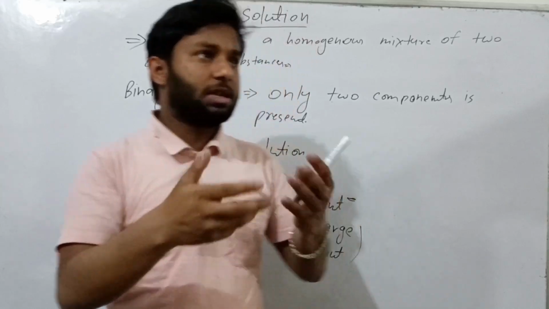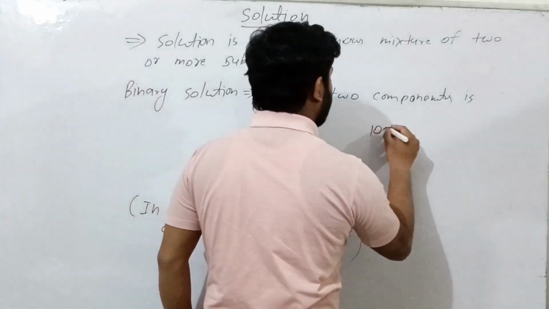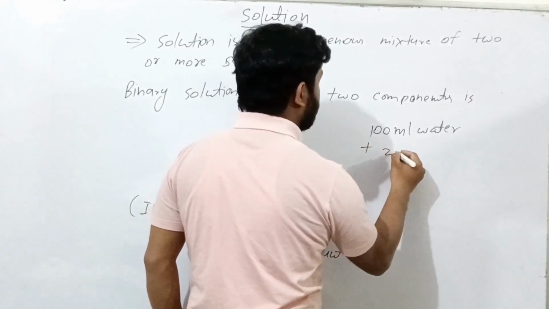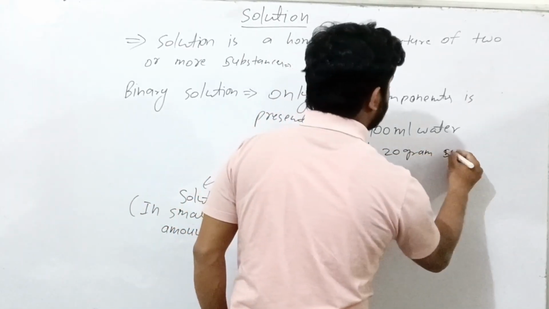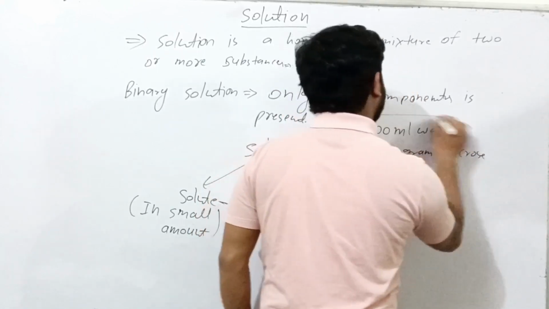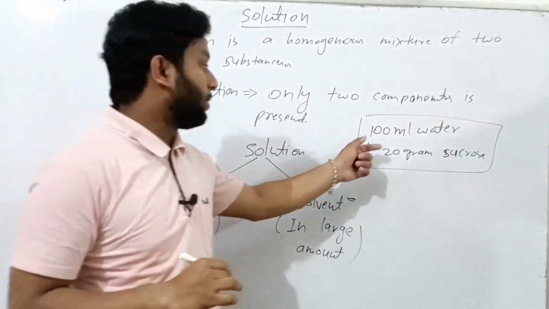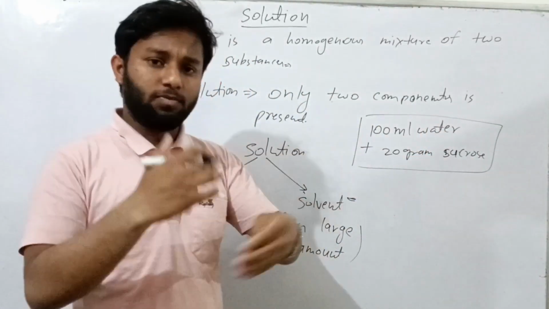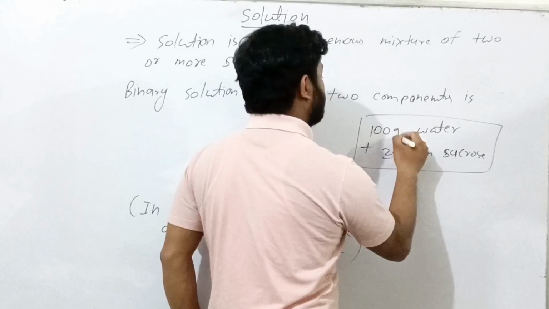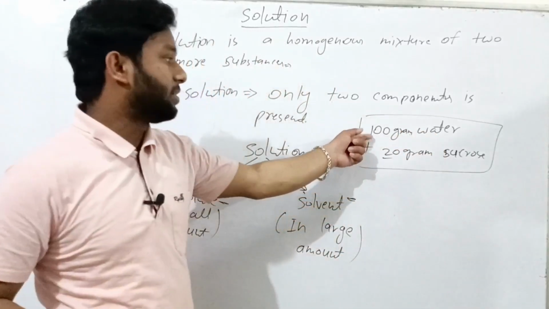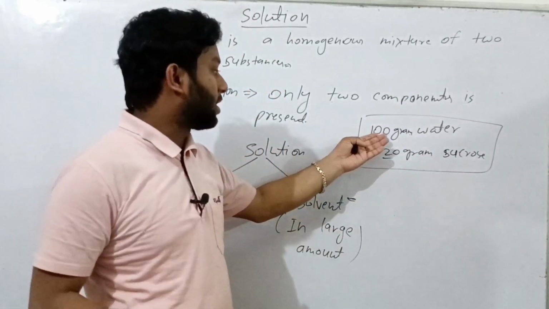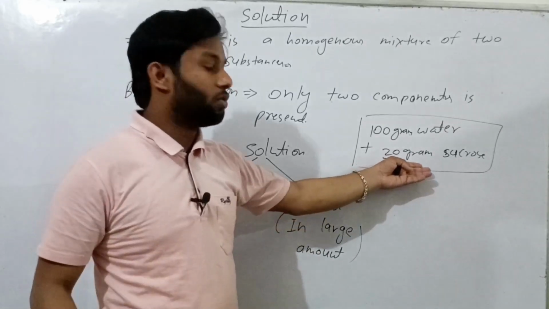Give an example, just like 100 ml water and 20 gram sucrose. When you mix 100 ml water or 100 gram water, both are the same by the units, because we also use 20 gram and 100 gram. Just I write it: 100 gram water mixed with 20 gram sucrose forms a solution.